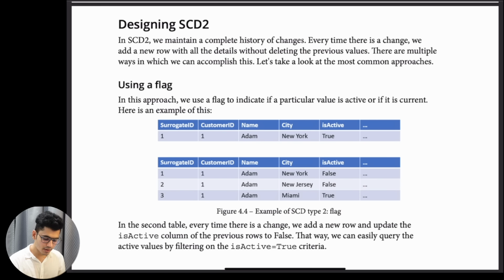That basically means this is the most recent version where the user is currently living, and these are the history where he used to live. So using this, we retain the information about the past. This is how we can use the flags.